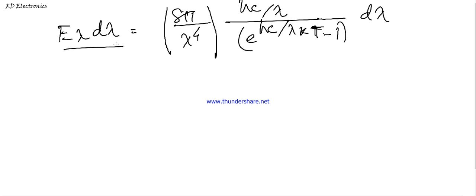So that's all for today. In the next lecture, we'll discuss the different laws, like Wien's law, Rayleigh law, and Wien's displacement law, which are computed from Planck's hypothesis.